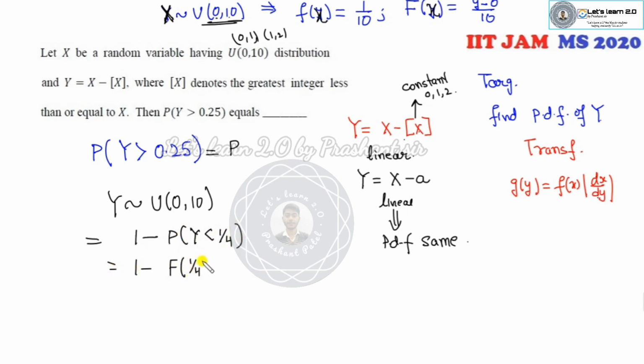Y is less than 1 by 4. So what is that? It's 1 minus CDF of 1 by 4. So I can substitute here the CDF of 1 by 4. So 1 minus 1 over 4 over 10. So 1 minus 1 over 40. So what is the right answer of this? 39 divided by 40 is the right answer of this problem. Fine, this is a CDF of 0 to 10. So you can see the 39 over 40, you can write it in decimal places, and you will get your right answer of the problem.